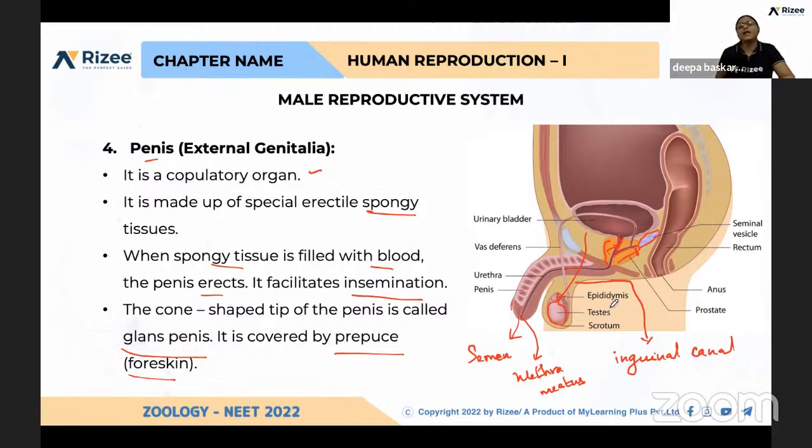And the external genitalia, the last part, is the penis. The penis is responsible for the insemination process by ejaculation, and it has erectile tissue, which is responsible for copulation and insemination. Due to the presence of so many blood vessels, when it receives the signal, it is filled with blood. That is why it gets erected, with the help of those blood vessels. And at the end of the penis is the glans penis, which is covered by the prepuce or foreskin, you can say. Clear?